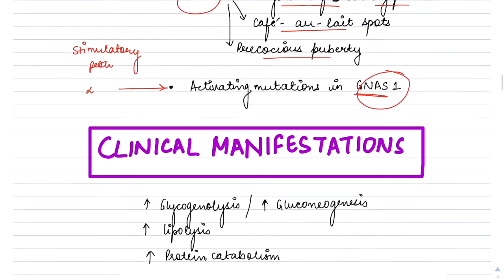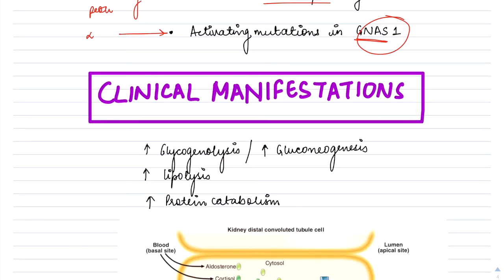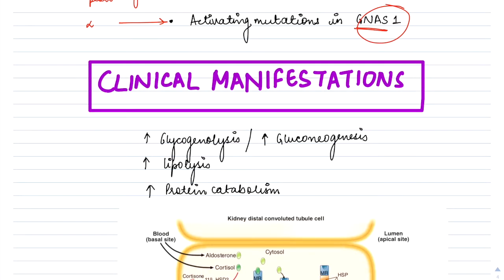Next, we'll consider the clinical manifestations of Cushing's. So glucocorticoids, they affect almost all cells of the body. All cells of the body are affected, and thus signs of cortisol excess, they impact many systems. Many physiologic systems are impacted.